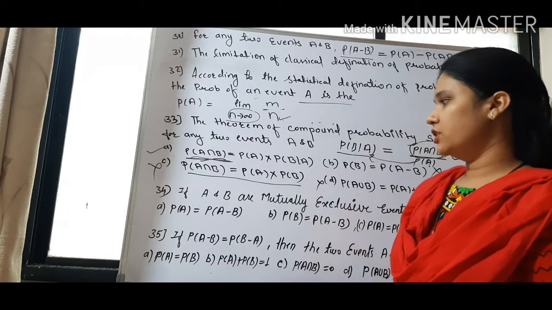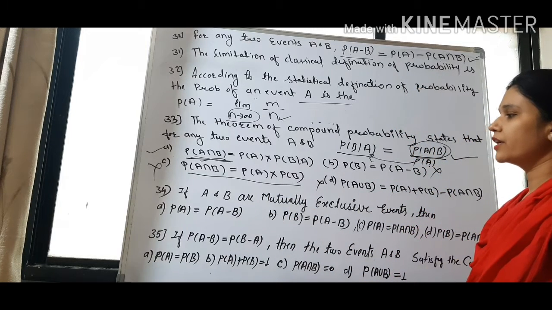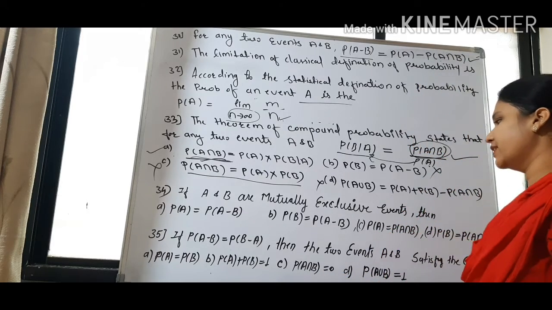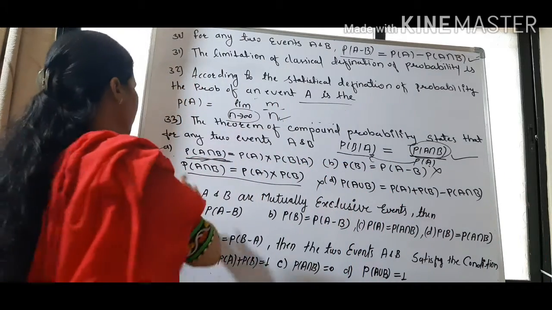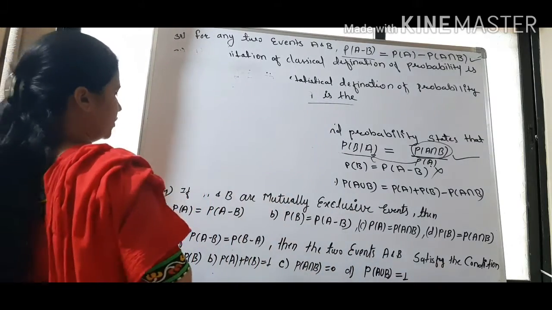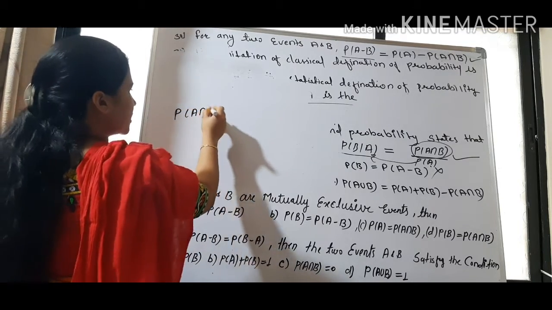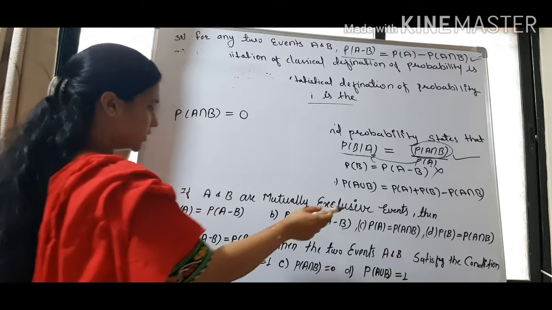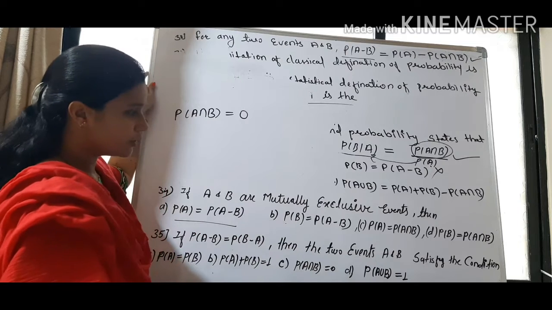After that, question 34 is what? If A and B are mutually exclusive events, then what happens? Four options are given. So we know that if two events are mutually exclusive, then their intersection should be equal to 0. If A and B are mutually exclusive, then probability of A intersection B is equal to 0. So if A and B are mutually exclusive events, then probability of A is equal to probability of A minus B. Probability of B is equal to probability of A minus B.